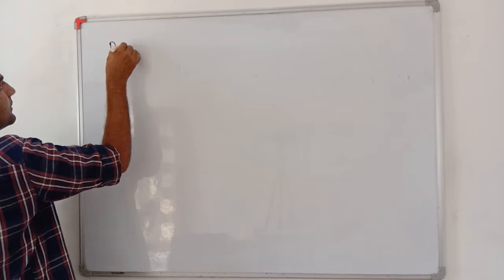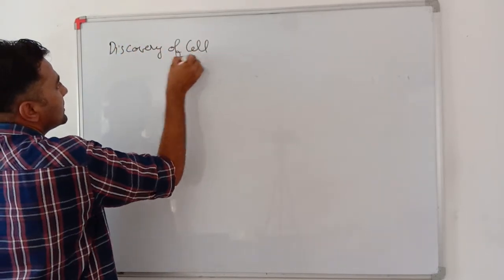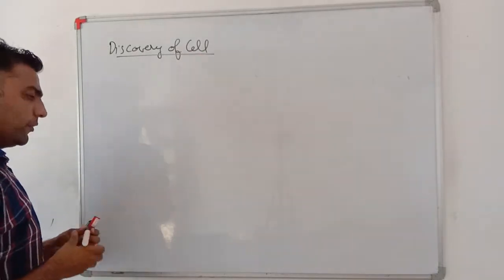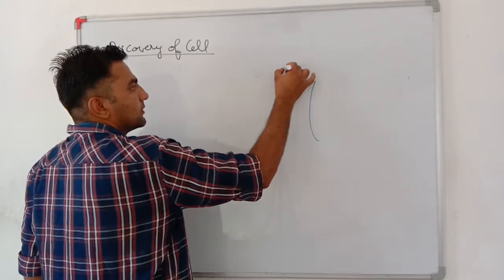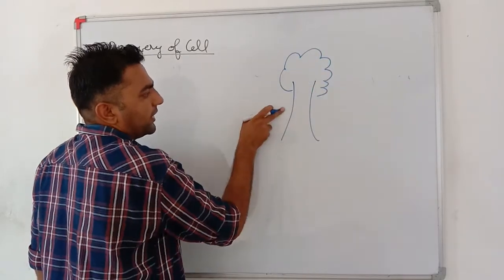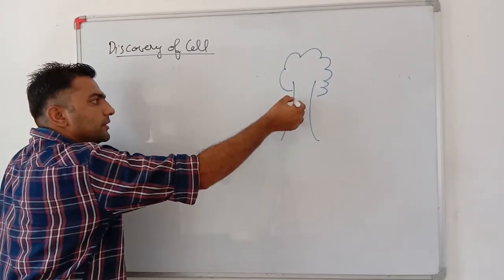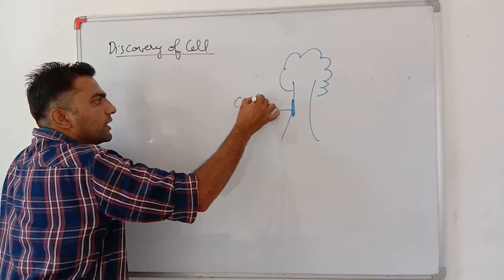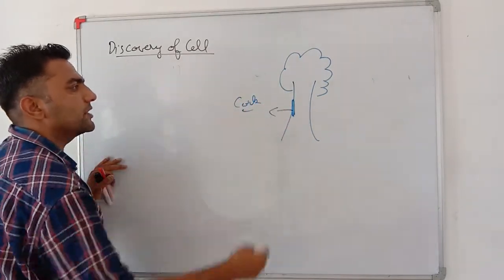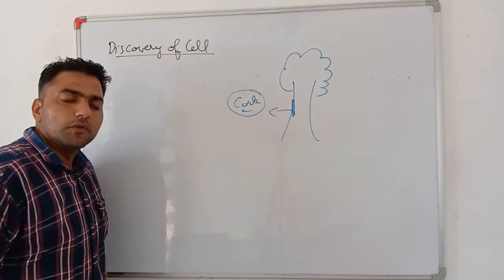Discovery of the cell, very important. For that you need to understand what is called cork. In trees having a stem, if I peel out the outermost part of the stem, this is known as cork. If I cut out a thin slice of the bark of the tree, then what I get is cork. Very important.